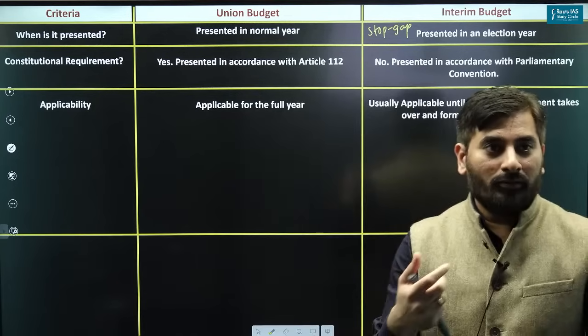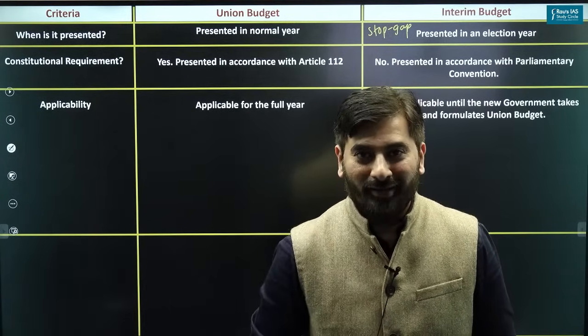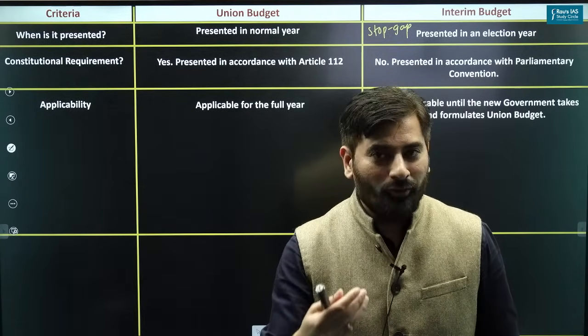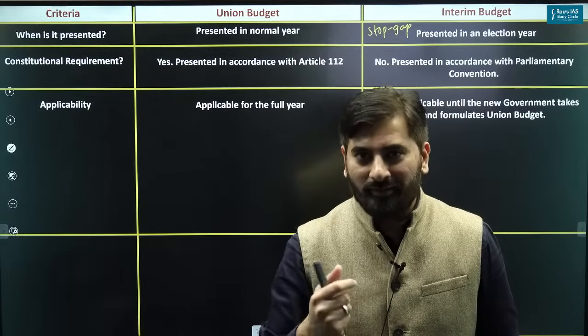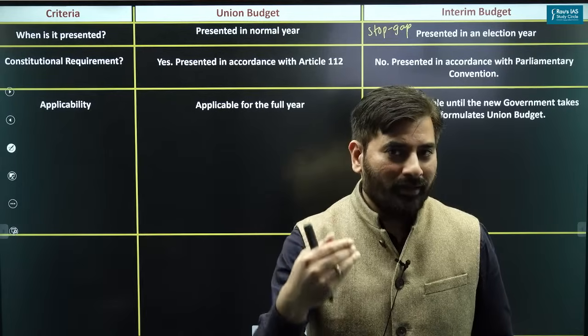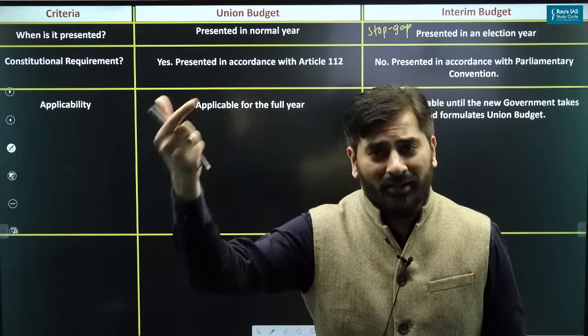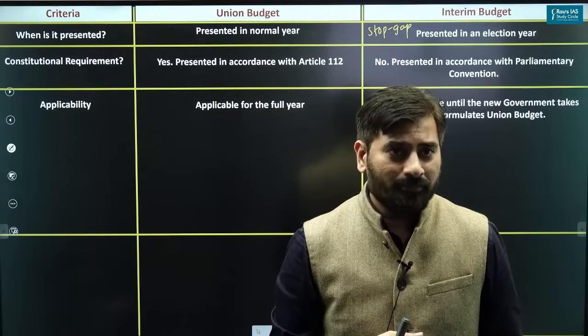Applicability. So Seelam is asking, what if the same government comes again? If the same government comes back to power, most of the policies in the interim budget will obviously continue. Apart from continuation of the same policies in the union budget, they may introduce new policies as well.